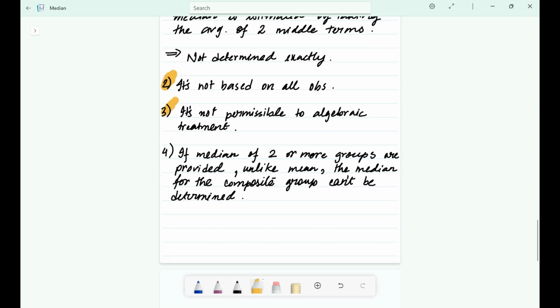And number 3 is algebraically challenged. You can't play fancy algebra with the median. If you know the median of two separate groups, you can't just combine them to find the overall median for the combined group. With the mean, you totally can, right? This is a big limitation. Number 4, it can be insensitive because it ignores extremes. Sometimes it might miss the story of what's happening at the tails of the distribution, all right?